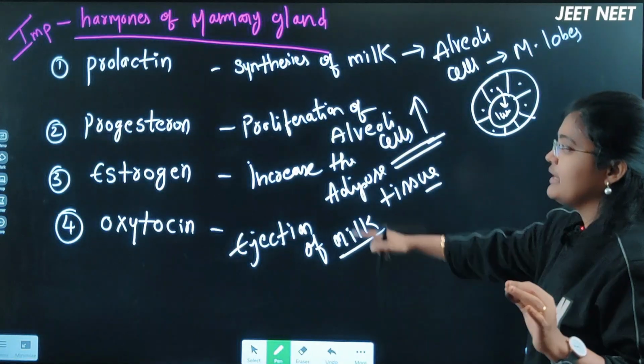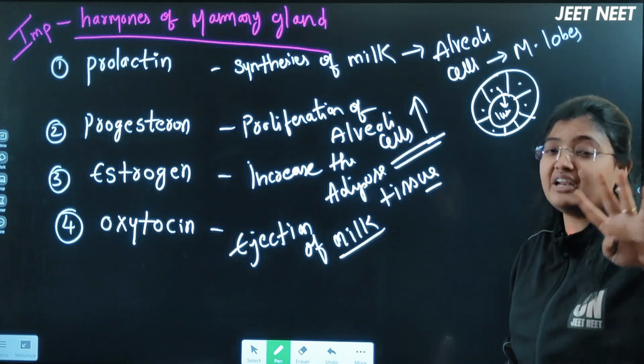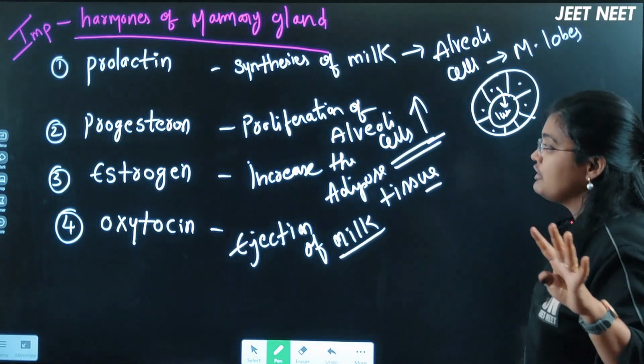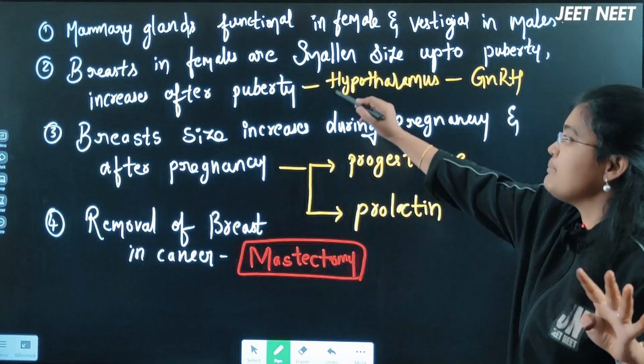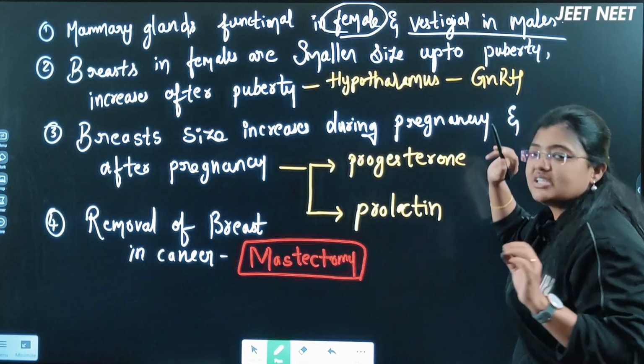Okay, so look at here beta, prolactin, progesterone, estrogen and oxytocin. These 4 hormones are very, very important about the mammary gland. Now let me see the last point here, that is mammary glands are functional in the female, right, which are vestigial in the male.